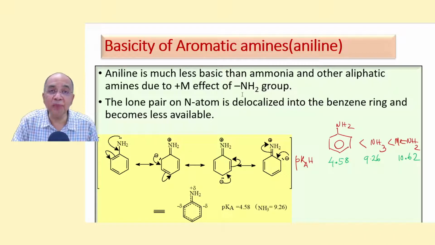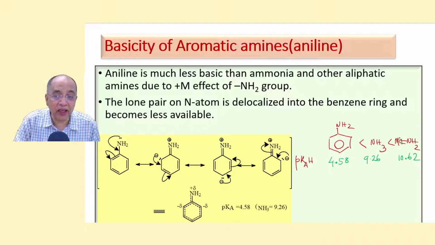The plus M effect of amino group makes the electron delocalized to a large extent. So since the electron density is reduced on nitrogen, so it is less available to accept a proton and hence less basic.